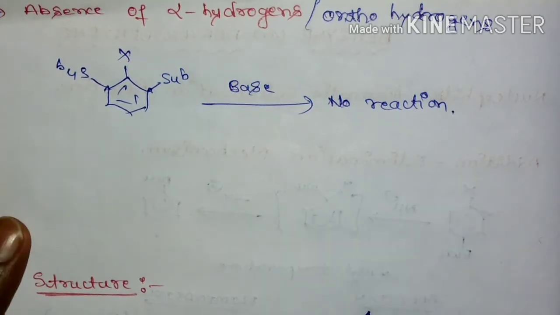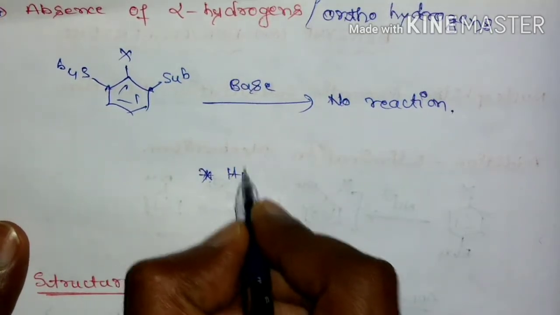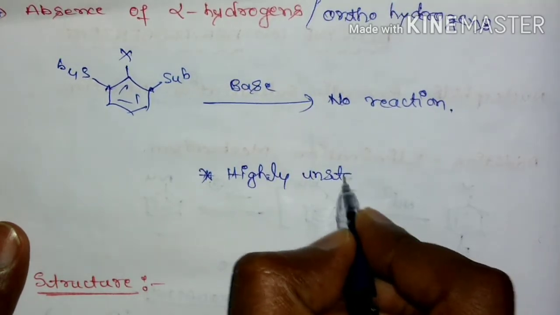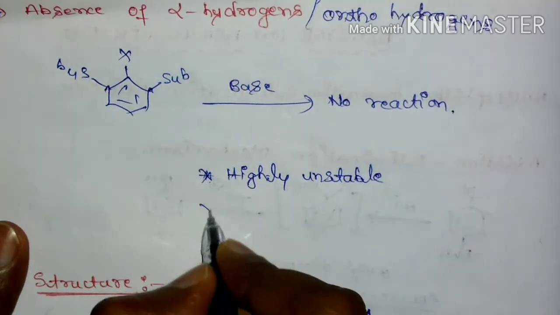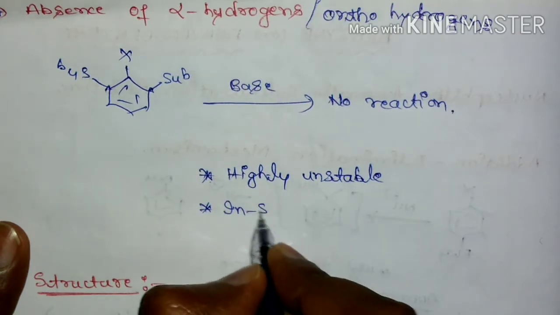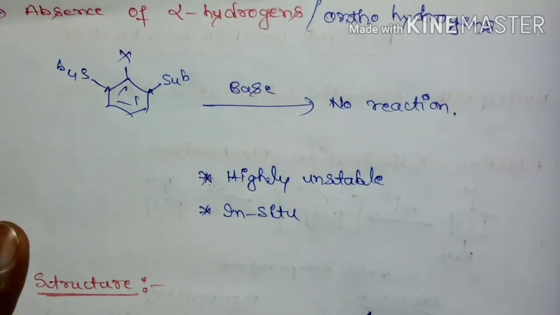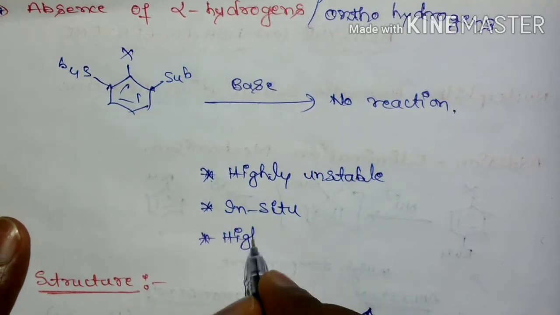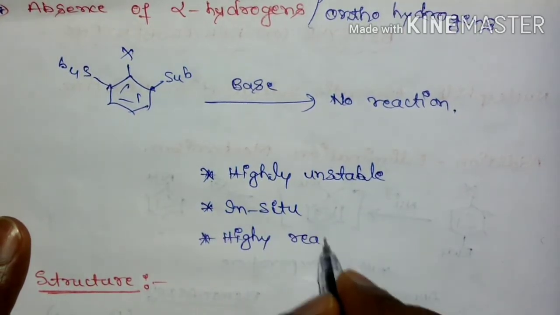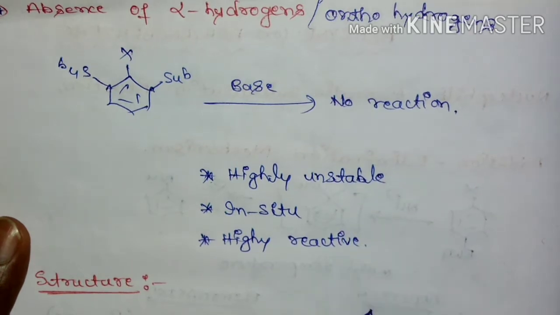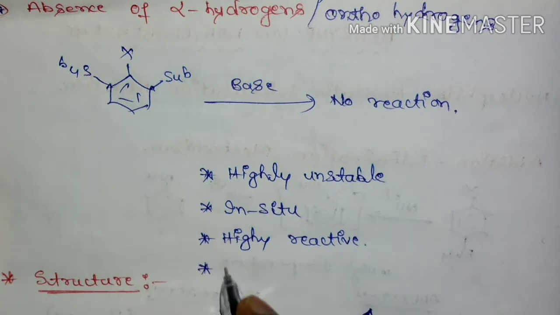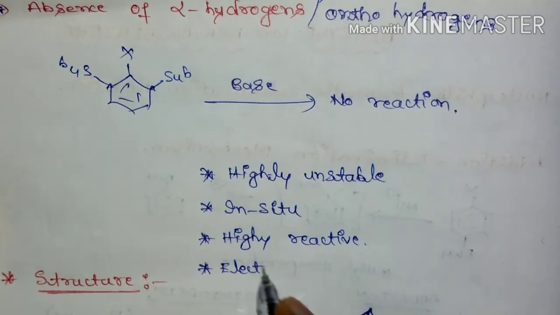And this benzyne intermediate is highly unstable and it will be generated in situ, and it is highly reactive. And it is going to act as electrophilic in nature.